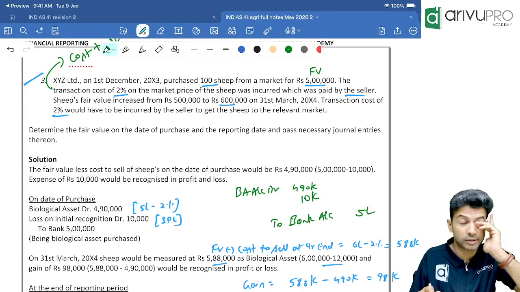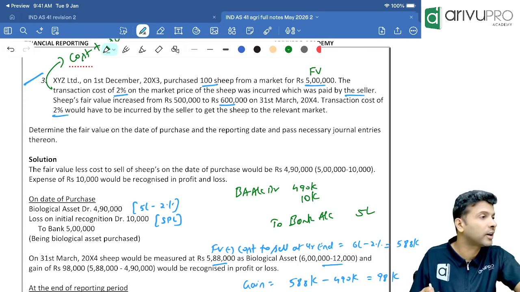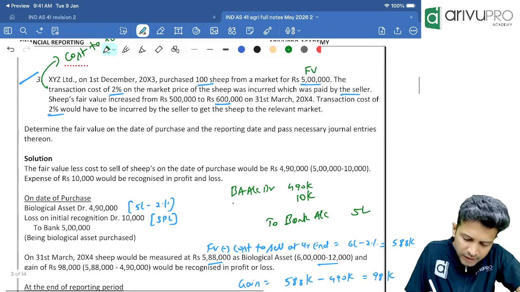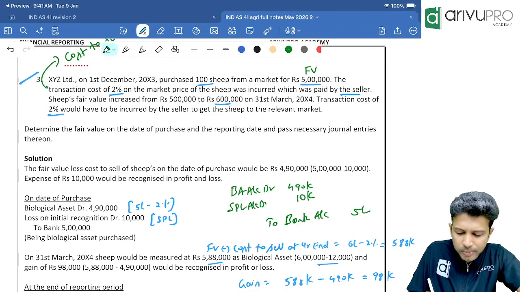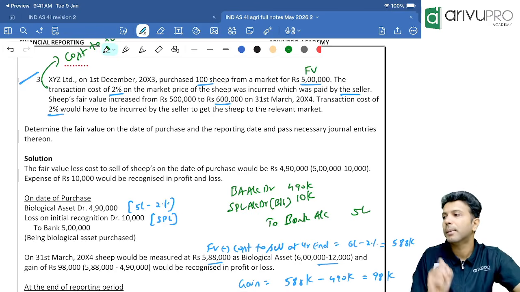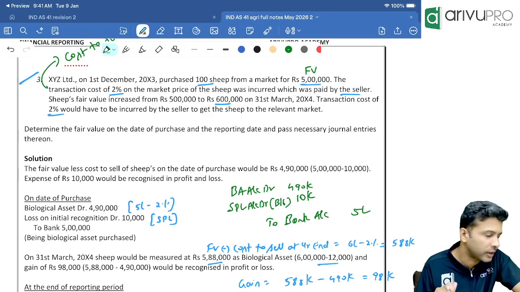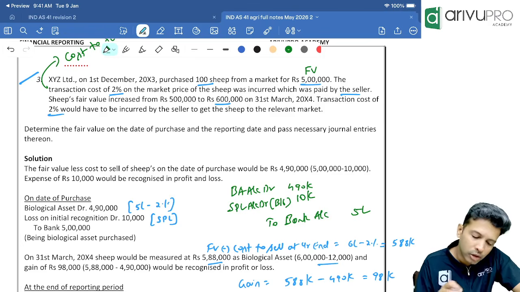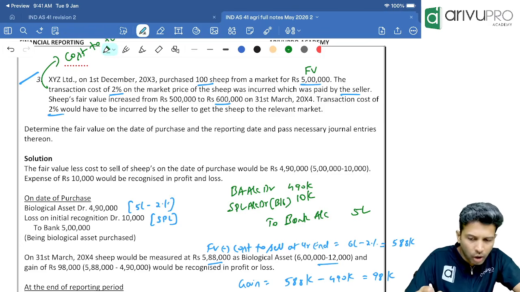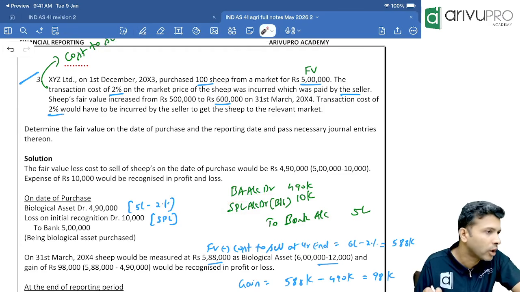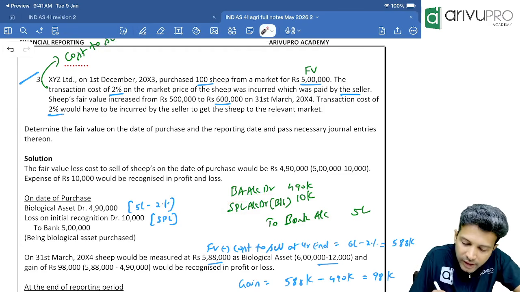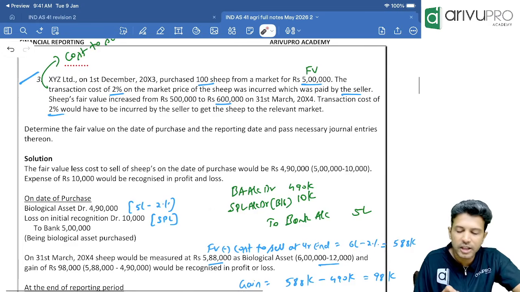Every gain or loss will be transferred straight away to SPL. So this is your fair value loss, or you can directly write SPL account debit arrived as a balancing figure. That's the journal entry. You can say loss on initial recognition, or directly write SPL. This is your IR, initial recognition.